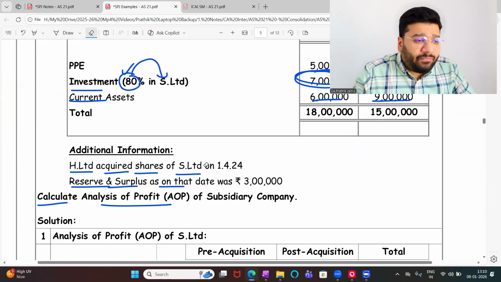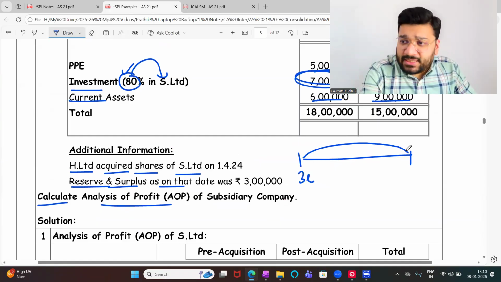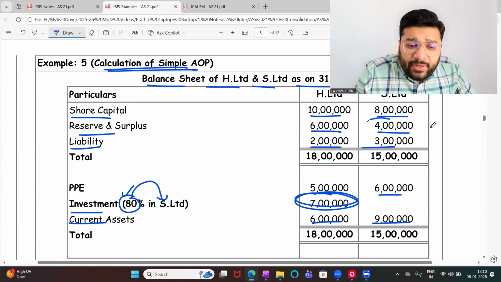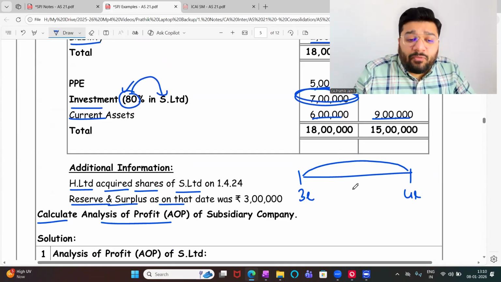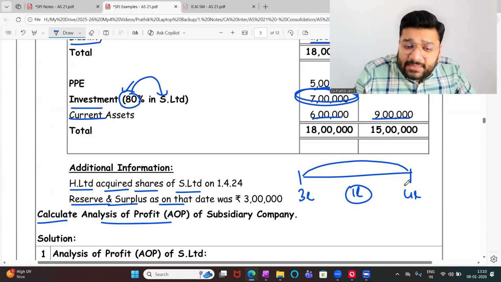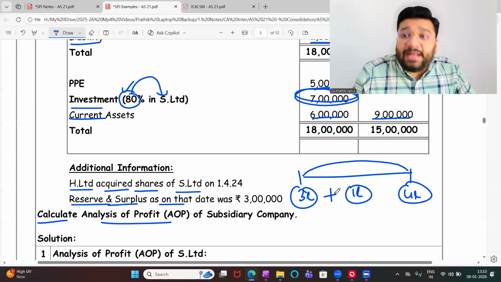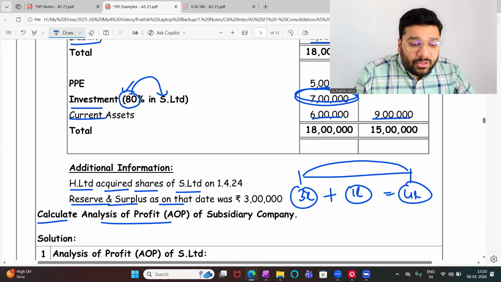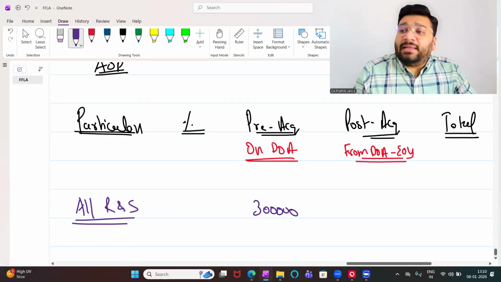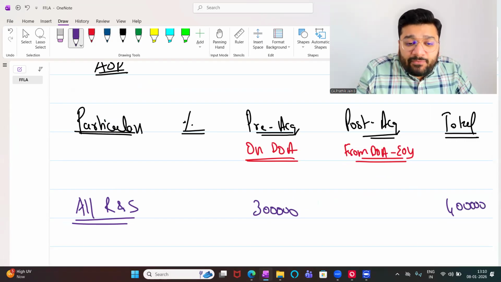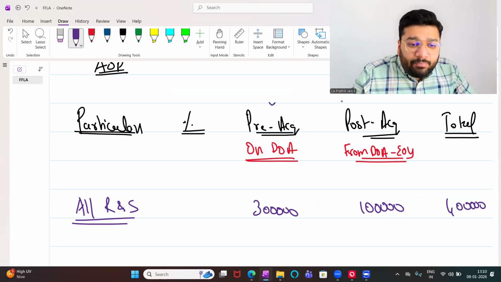On the date of acquisition, what is the profit? 3 lakh rupees. After acquisition, you did the business, and by the end of the year, what is the profit now? 4 lakh. So 3 lakh of profit has grown to 4 lakh rupees. So during the year, how much profit have you earned? 1 lakh rupees. Always in the balance sheet, the reserve and surplus is accumulated: opening balance plus current year profit or loss equals closing balance. On the date of acquisition the profit is 3 lakh, at the end of the year it is 4 lakh, so during the year you earned 1 lakh rupees.